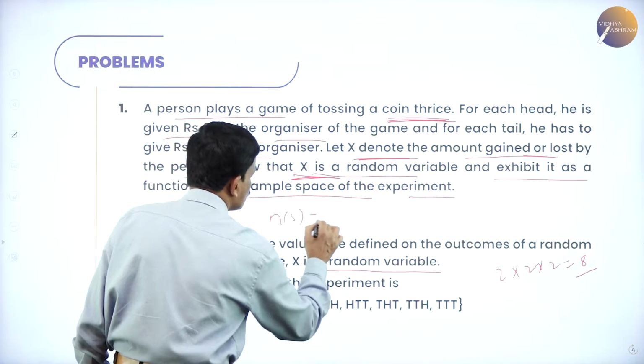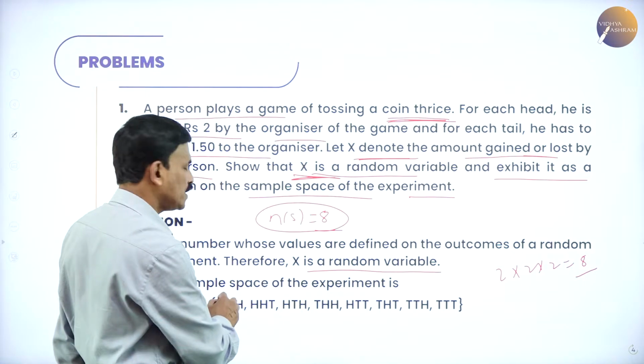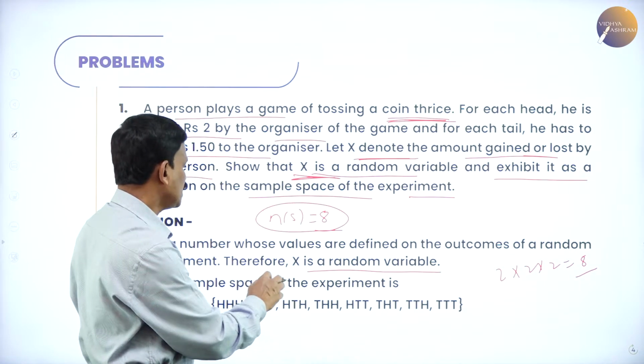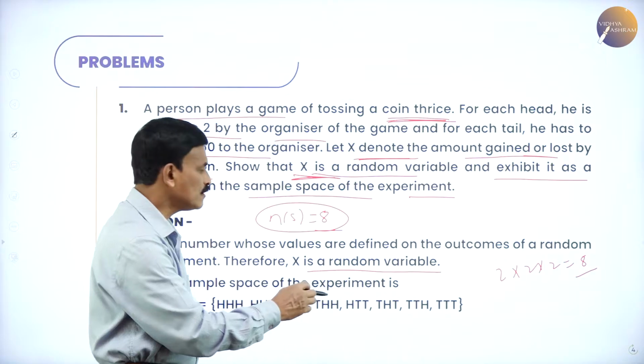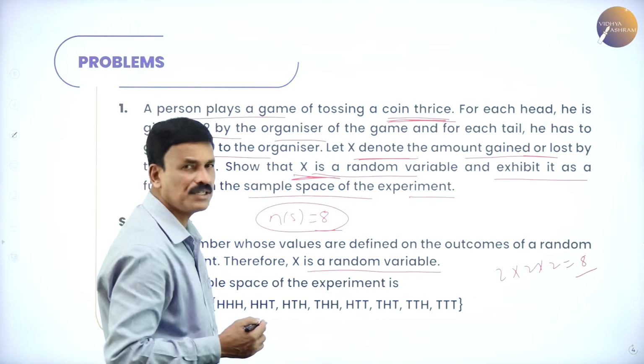Therefore n of S is 8. The sample space contains 8 events.